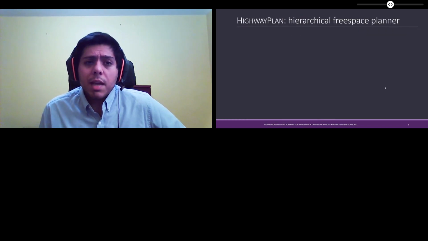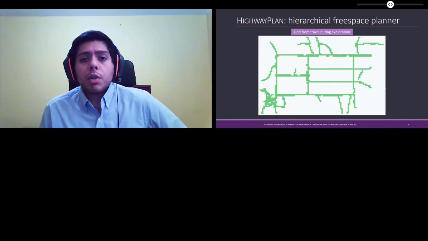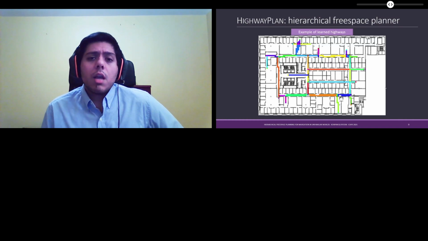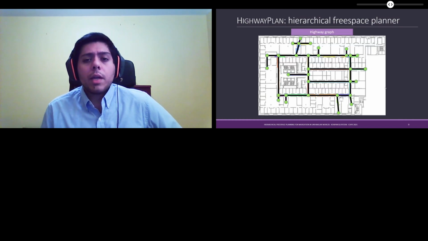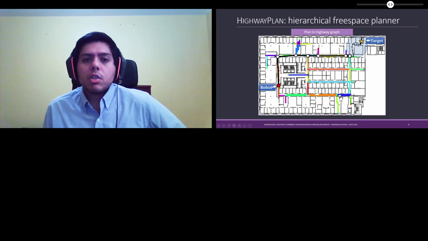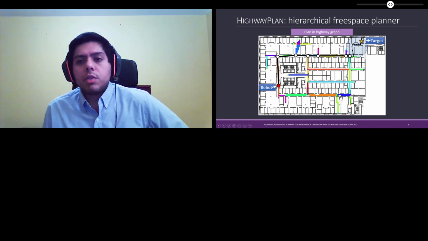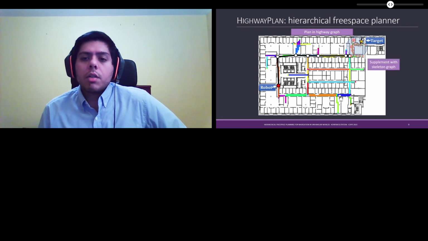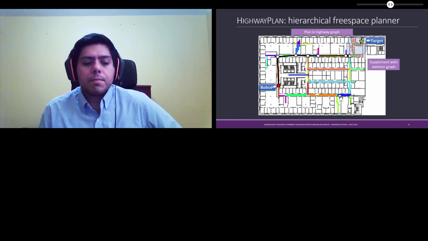The second FreeSpace planner is based on the highways learned during global exploration. So we start with a grid that's filled in from that travel. We can then refine that grid to learn highways and intersections. And then from there, we can learn a highway graph. Given this graph, we can then plan. So the robot can start here, follow the sequence of intersections in the highway graph to get as close as it can to the target. And then this last bit, it can rely on the skeleton and supplement its highway graph with the skeleton graph.